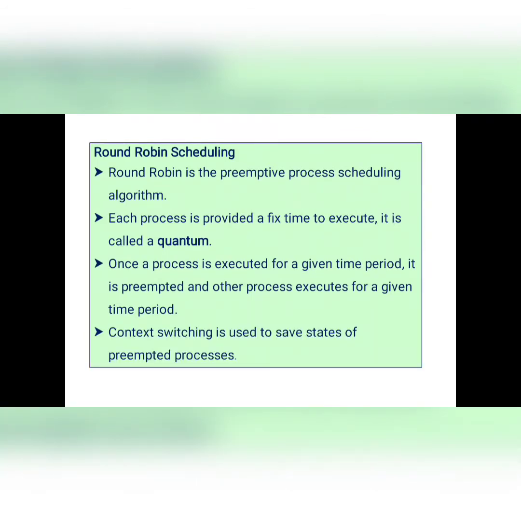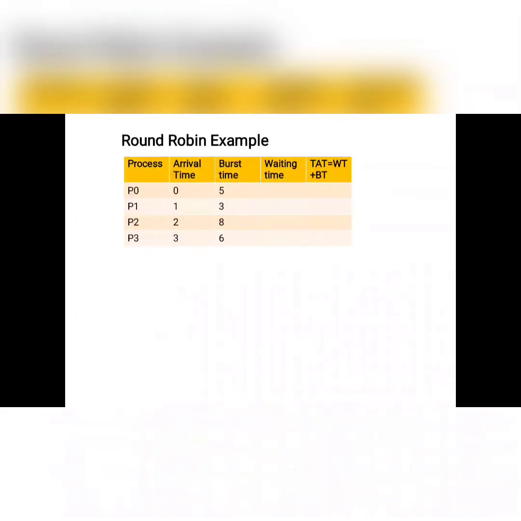Context switching is used to save the states of preempted processes. Now we consider one example for the round robin scheduling algorithm. We have processes, arrival time, burst time, waiting time and turnaround time. Using the arrival time and burst time, we will draw the Gantt chart for processes P0, P1, P2 and P3.